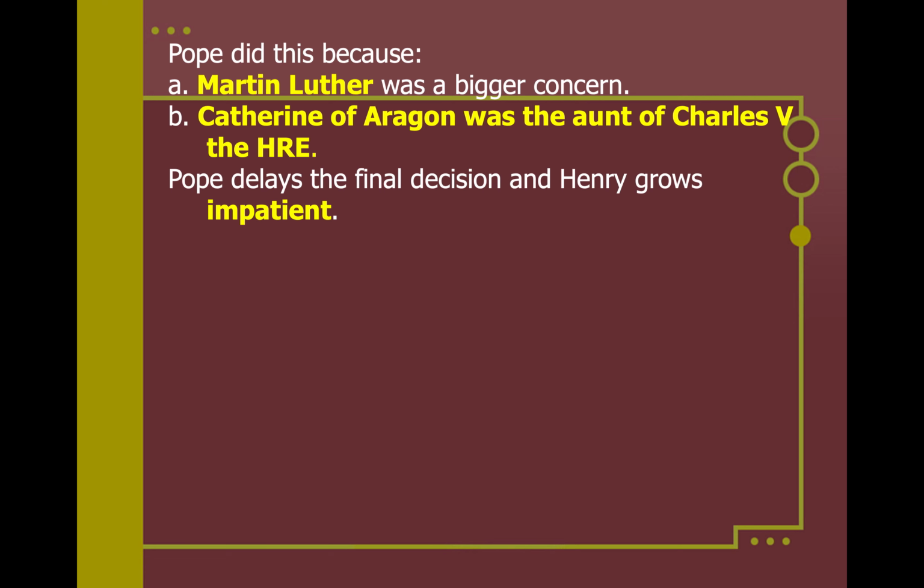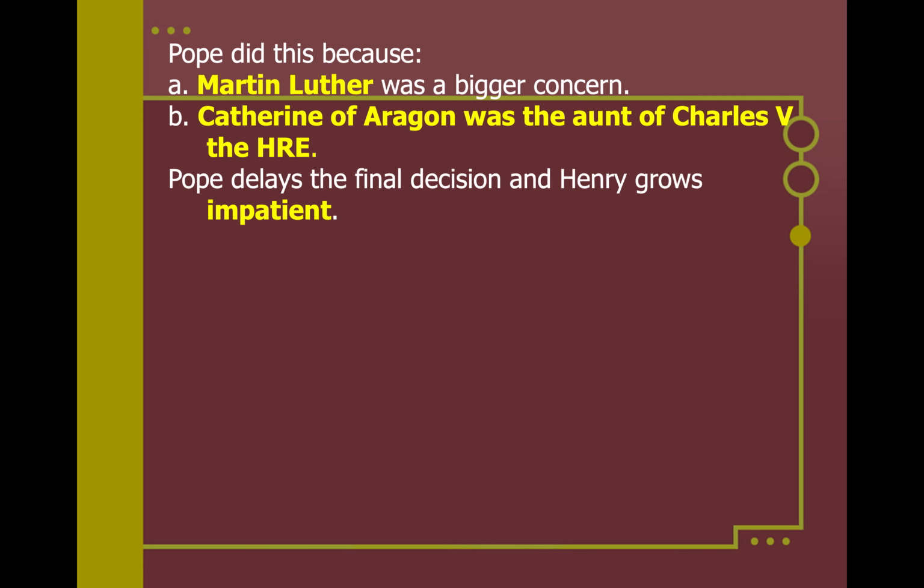Y'all are probably looking at like, wait, the aunts, uncles, grandparents. Don't worry too much about this, but we'll break that down a little bit further in the future when we review. But Catherine of Aragon was the aunt of Charles V, arguably the most powerful person in Europe, very much a strong Catholic. The Pope does not want to anger him, because Charles V is his key ally in stopping Martin Luther and Protestantism. He definitely doesn't want to upset Charles by granting this divorce.